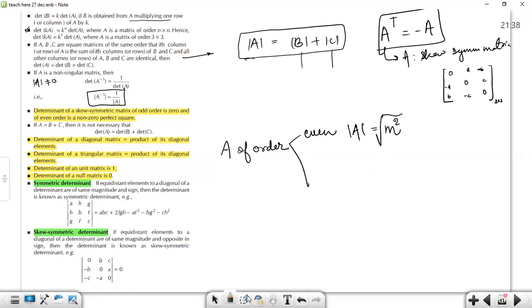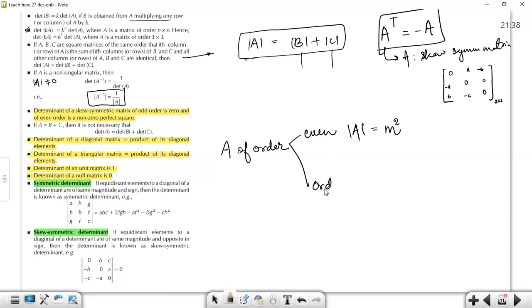My point is this: the determinant of the matrix can be written as the perfect square of some other number. The order can be even: 2 by 2, 4 by 4, 6 by 6.